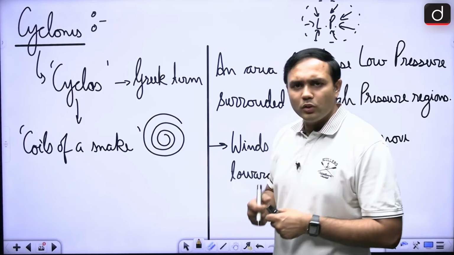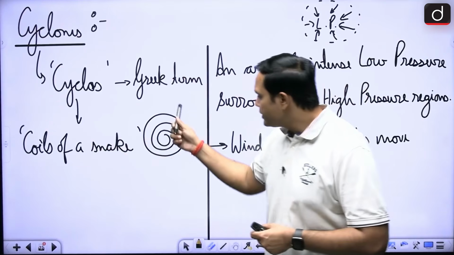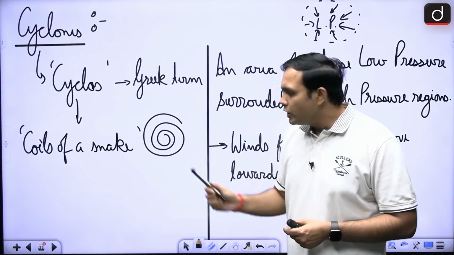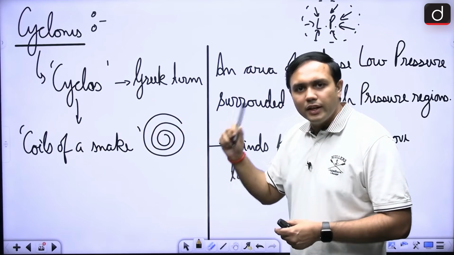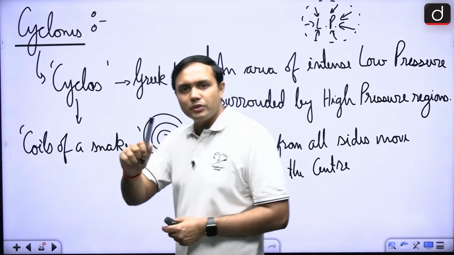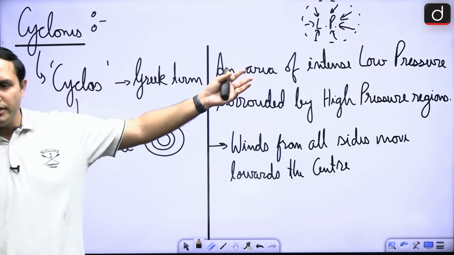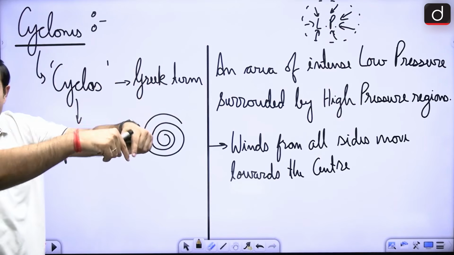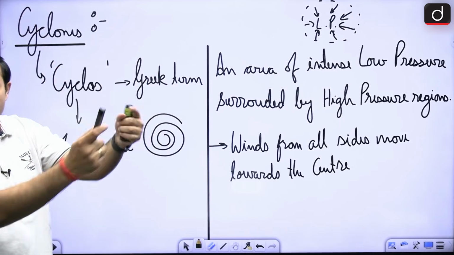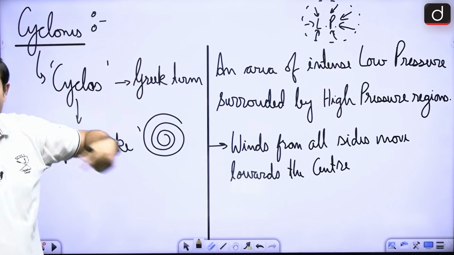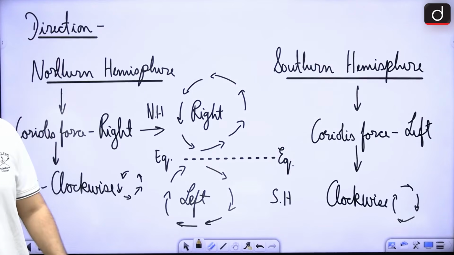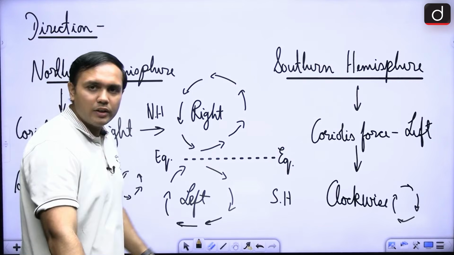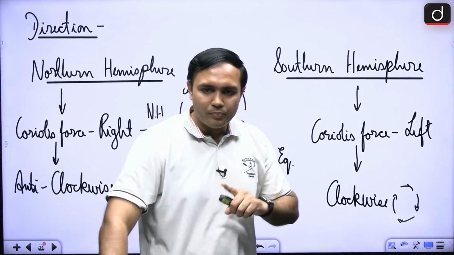Now, what is a cyclone? What is this whole area all about? So here, this is an area of intense low pressure at the center that is being surrounded by high pressure winds, right? So here, what is happening is that this low pressure area at the center is being surrounded by high pressure regions, and winds from all sides are moving towards the eye of the cyclone, or towards the center of the cyclone, right?